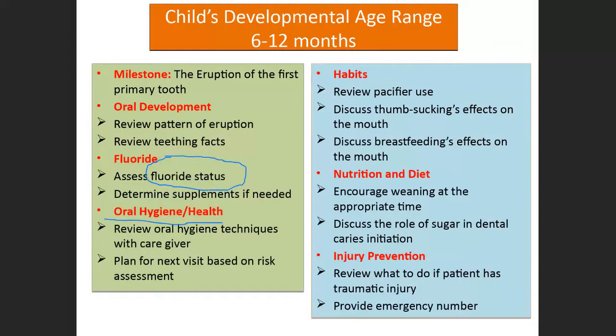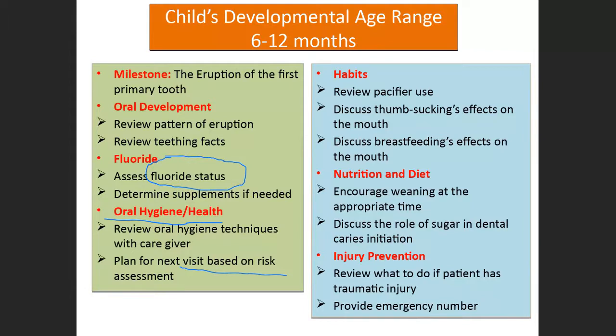Now coming to the oral hygiene and health: review the oral hygiene techniques with the caregiver. Who is the caregiver here? The parents are the caretakers for the child. So you tell them the oral hygiene techniques, how we can take care of the child's tooth. Plan for the next visit based upon the risk assessment. If there are some issues with the development of the child or the eruption, we give the next appointment so that we can evaluate the eruption pattern or the oral health care.